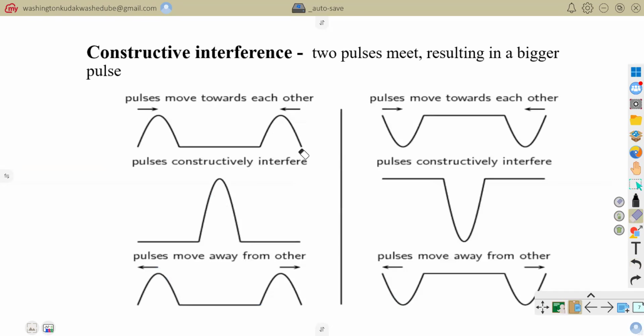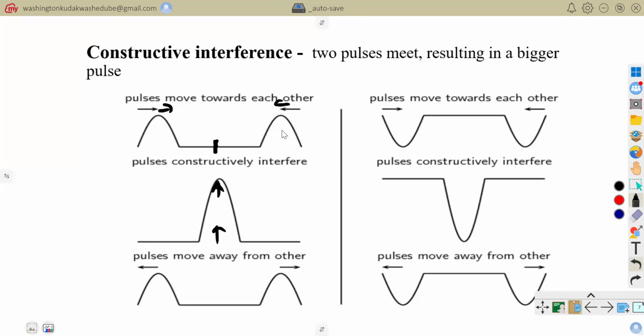Constructive interference is when two pulses meet and result in a bigger pulse. This is when we have a pulse with its crest moving towards the right, and a pulse with its crest moving towards the left, and the two meet.